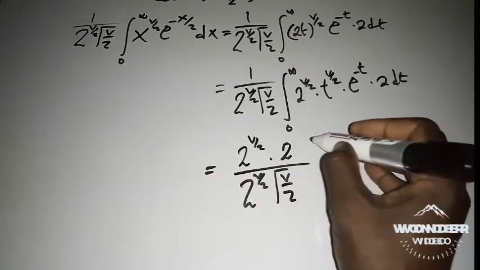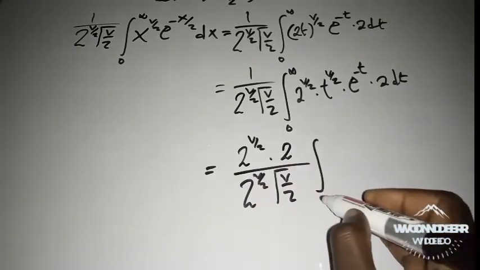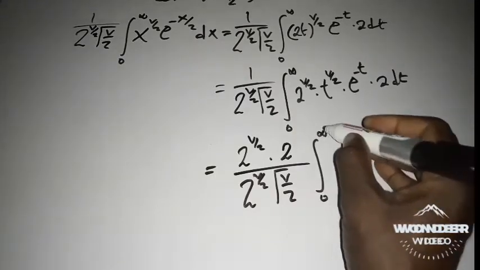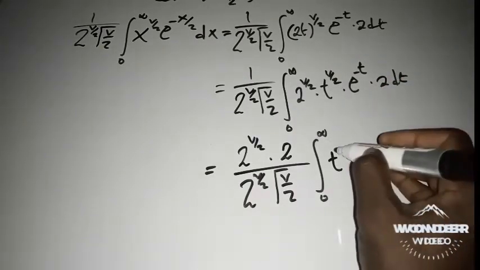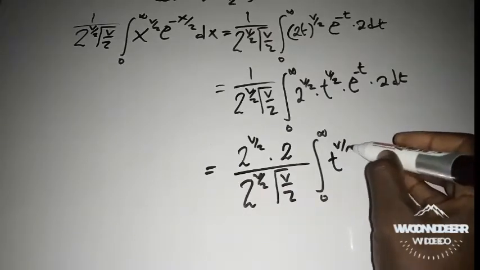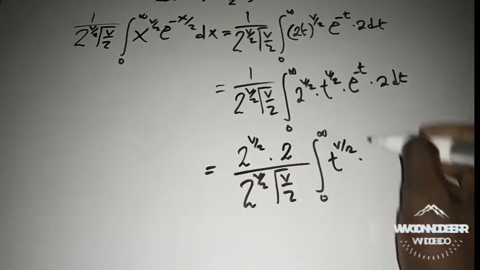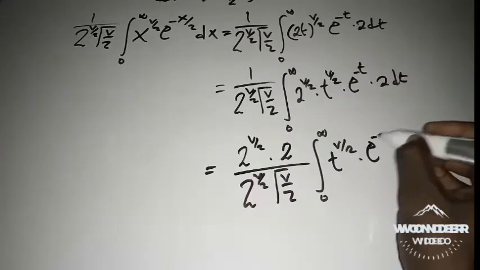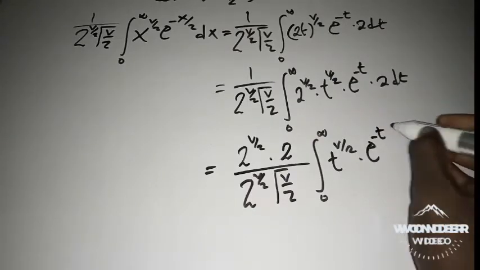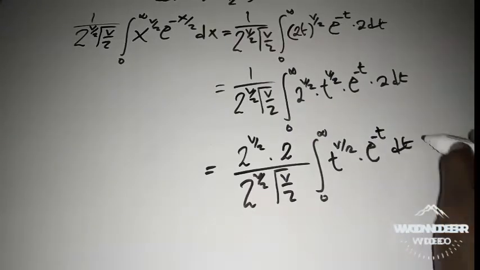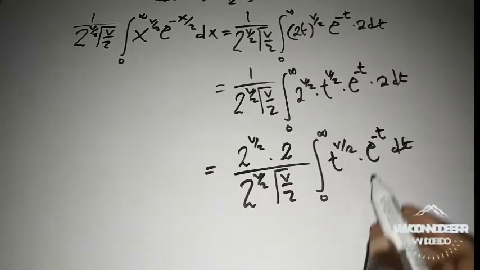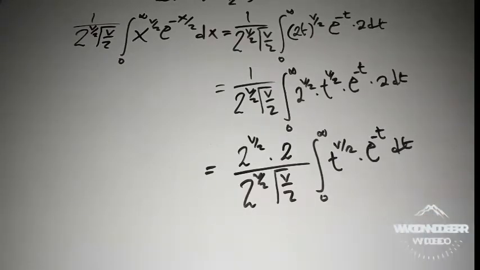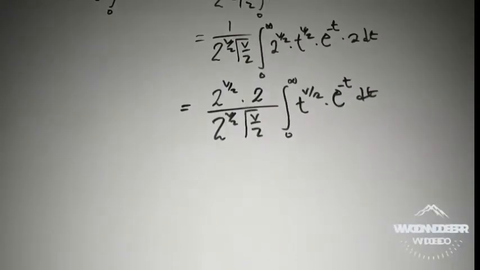I hope you're following. Then the integral from 0 to infinity will now be t to the power of v over 2 times e raised to the power of negative t dt, which is a proper definition of the gamma function.